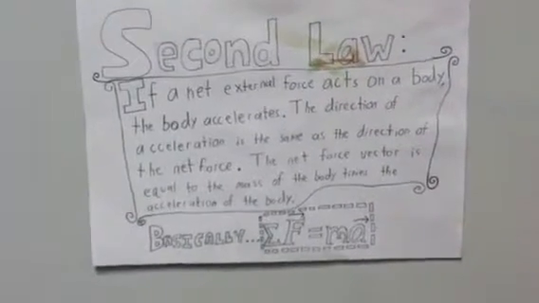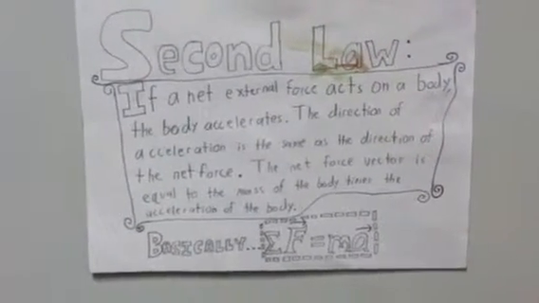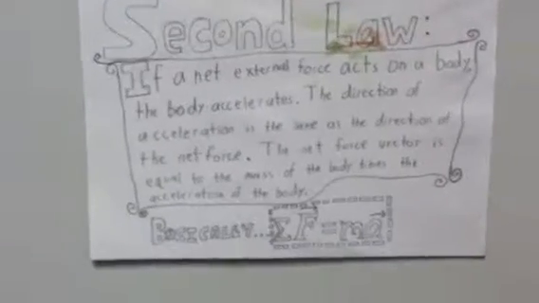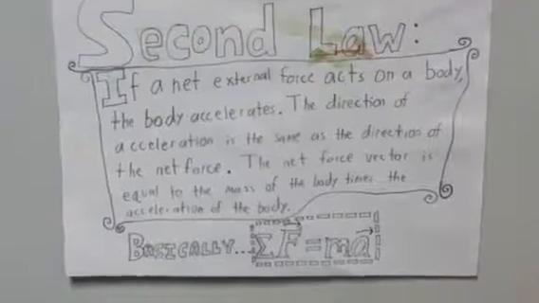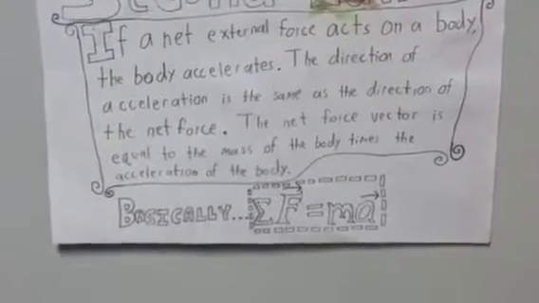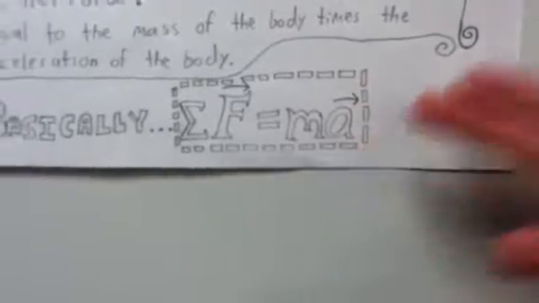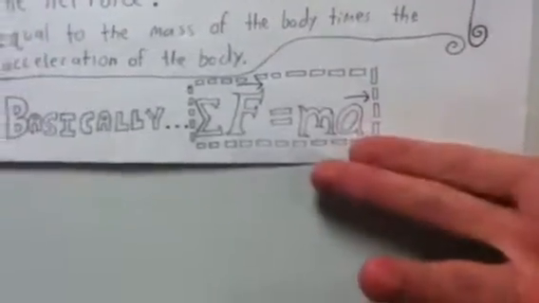And furthermore, Newton's second law of motion, which is perhaps the most important law, is the force-mass-acceleration relationship, which states if a net external force acts on a body, the body accelerates. The direction of acceleration is the same as the direction of the net force. The net force vector is equal to the mass of the body times the acceleration of the body. Basically, the net force seen here equals the mass times the acceleration. This is very important for physics. You will use this relationship countless times.